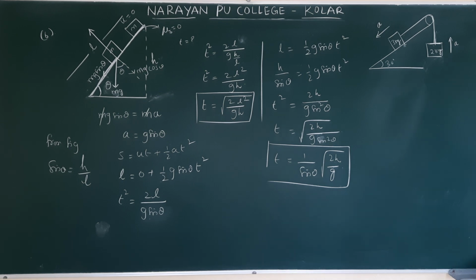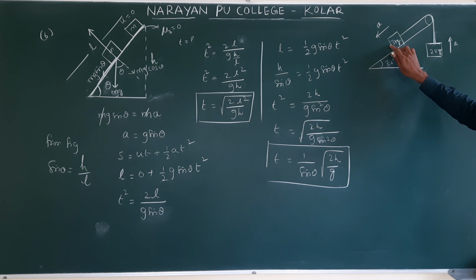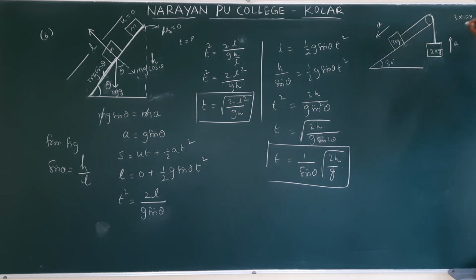So how do we know whether it is sliding down or going up? What is the force on the inclined plane? mg sin theta, right? m is 3, g is 10. Theta is 30, sin 30 is 1 by 2.